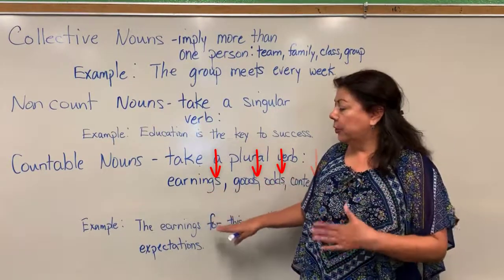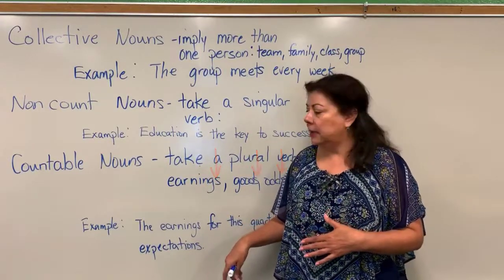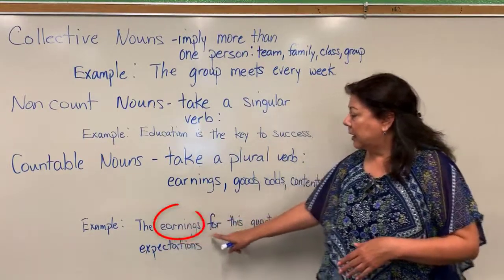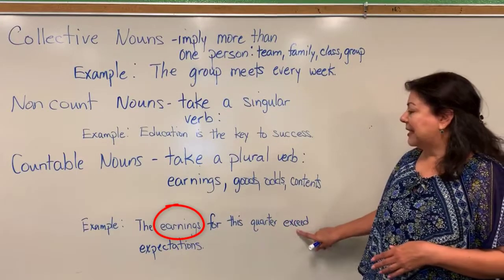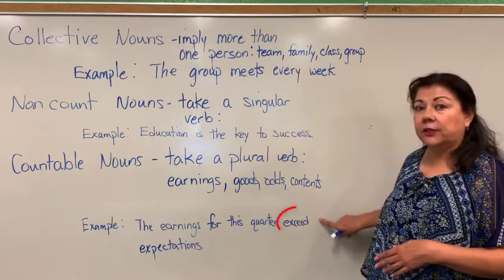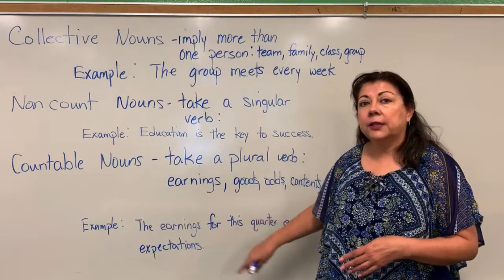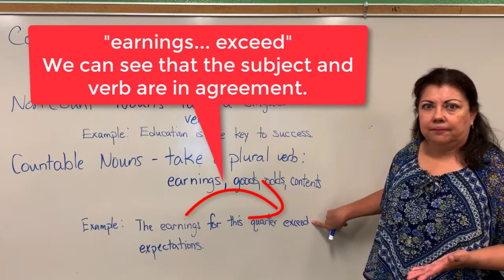We can't use "earning" in this way. So here's an example: "The earnings for this quarter exceed expectations." "Exceed" is the verb. Because it's plural, we don't add an S to it, right?